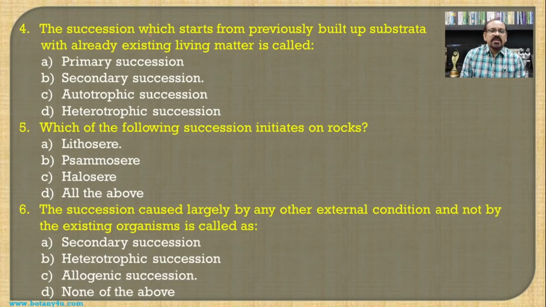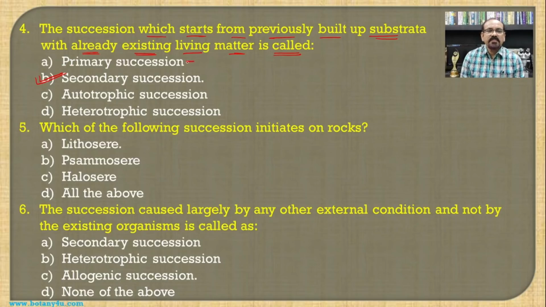The succession which starts from a previously built up substratum with already existing living matter is called as. This means that instead of bare rock or instead of a water body, if there was earlier vegetation or living organisms, and if such organisms are later on replaced by another community or another type of vegetation, then such a type of succession is known as secondary succession, and hence secondary succession is the correct answer to this question.